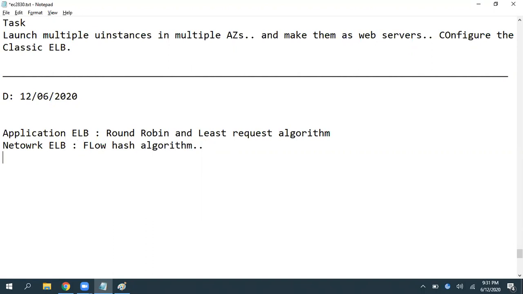And the network ELB has an advantage: we can have a fixed IP using the EIP option.